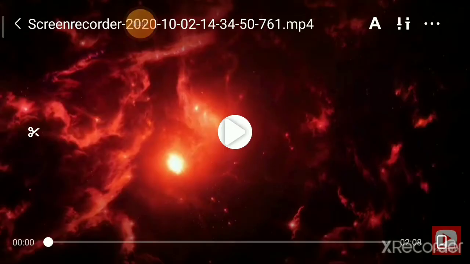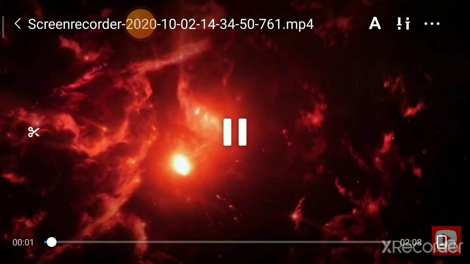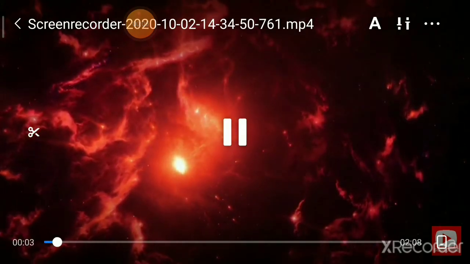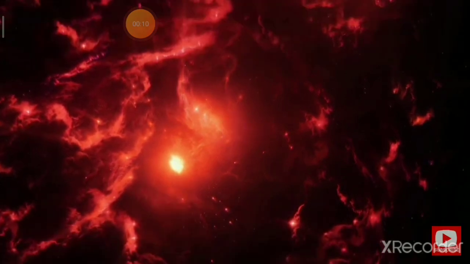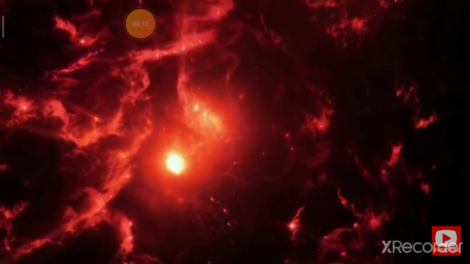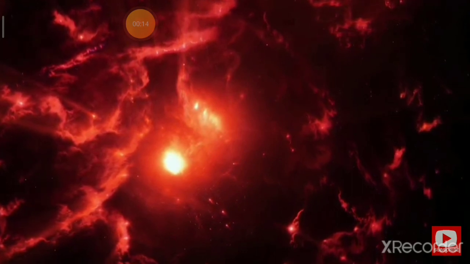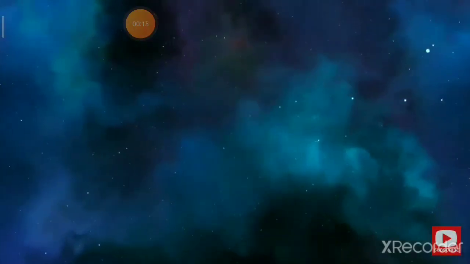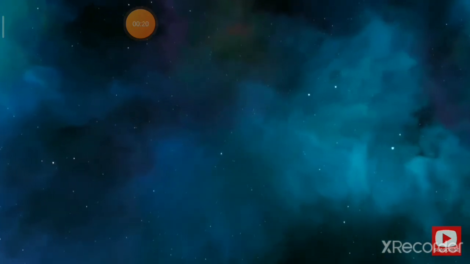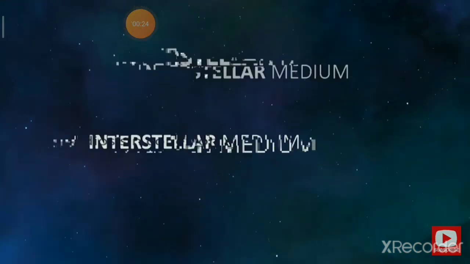Stellar space. A protostar is a hot spot in a cloud whose density is high, and where hydrogen fusion takes place. Interstellar space is occupied by gas and dust, known as the interstellar medium.